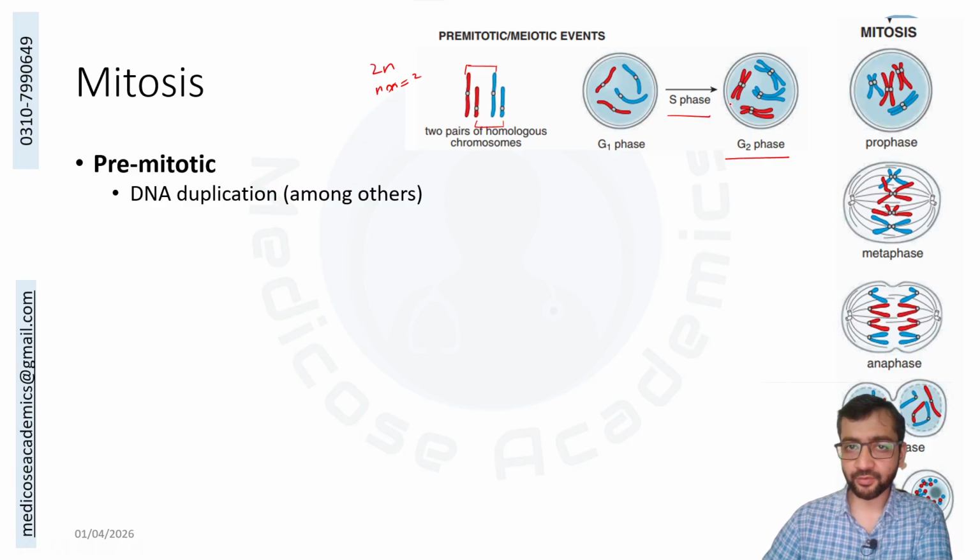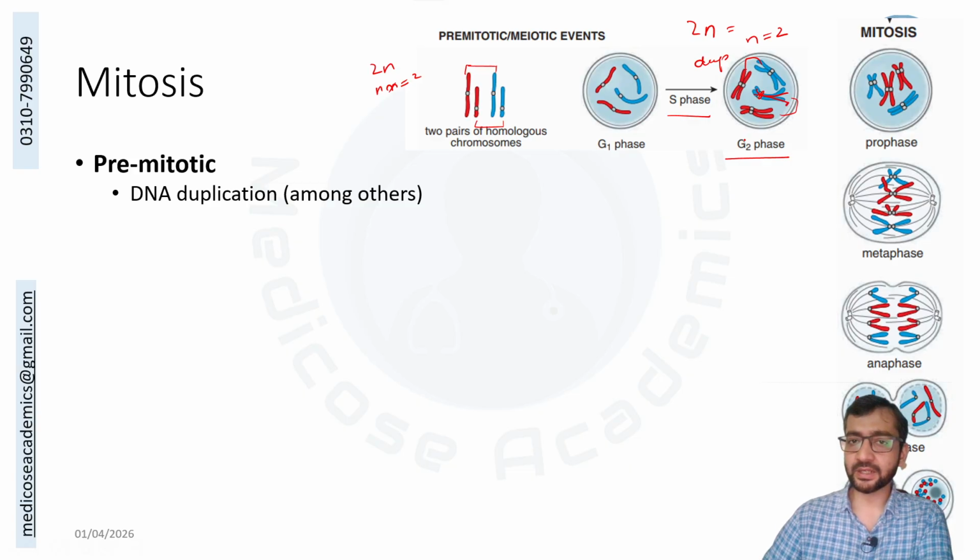So you still have diploid 2n, and n is equal to 2. So you have 4 chromosomes or 2 pairs, but now you will add the term duplicated. As you can see, they have centromeres, they are attached at the centromeres, and the two sister chromatids are present.